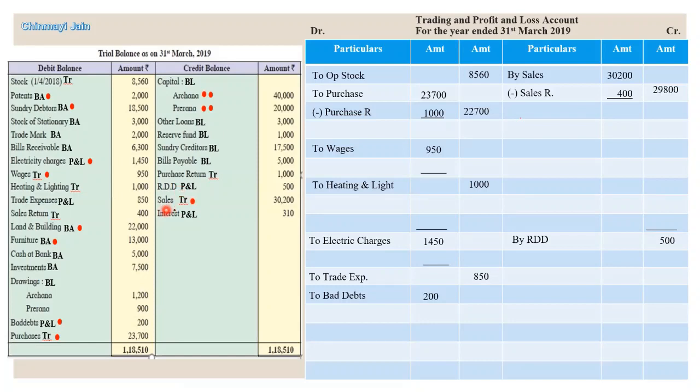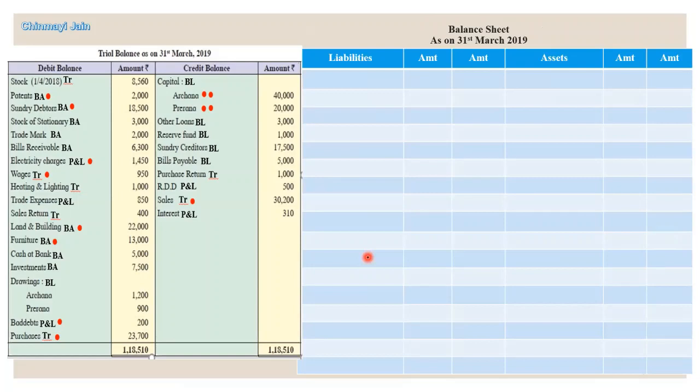Okay, sales we have. Sales 30,200 rupees. So here I have recorded sales and net amount is 29,800. Interest P&L में जाएगा. So this way we have completed posting in P&L account. Now moving to the balance sheet.